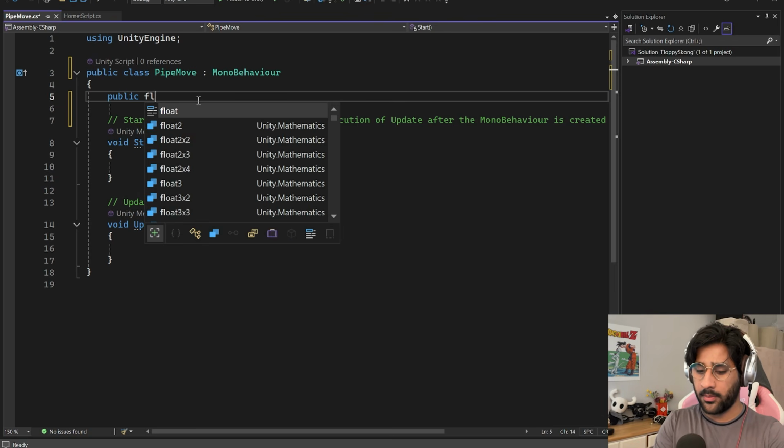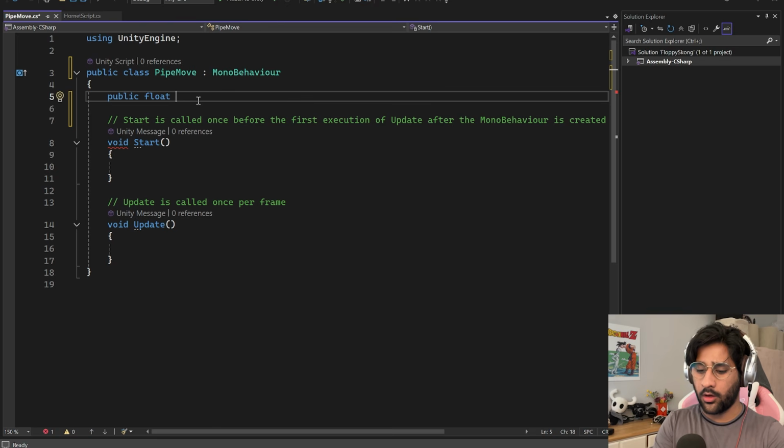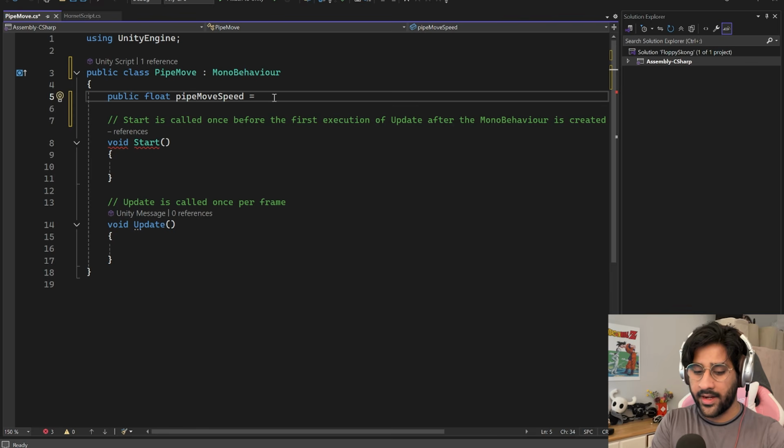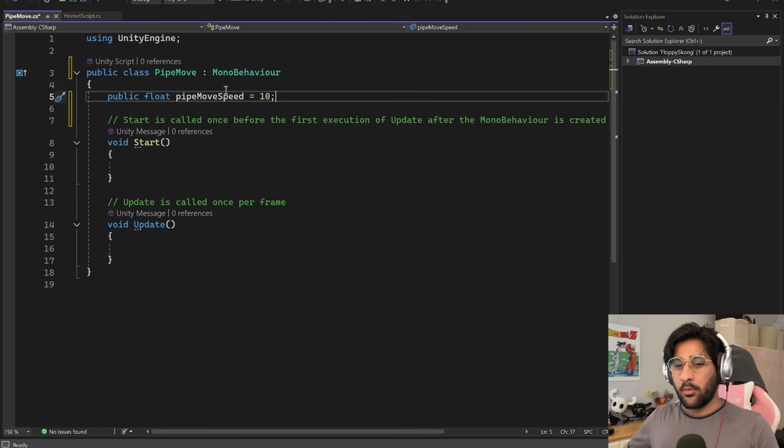This time it's also gonna be a float, and this time I'm gonna call it pipe move speed to just control how fast it's going, right? I spelled pipe wrong. Beautiful. And apparently I can just set a value for it right here and then just change it later in the inspector, or I can just not set a value. It doesn't really matter. This is more like a starting value.